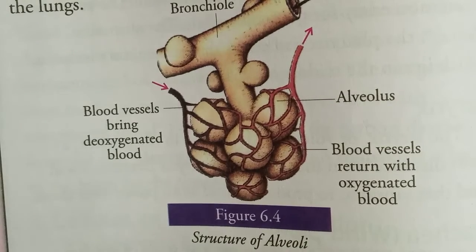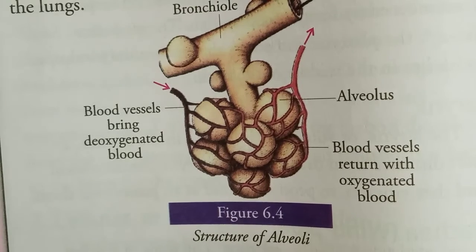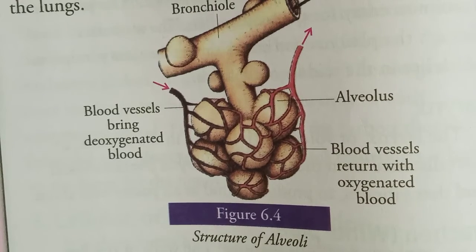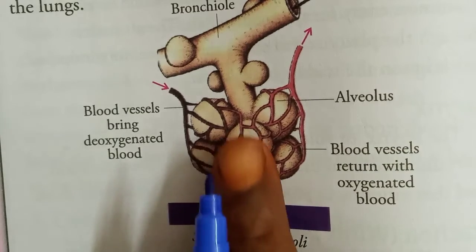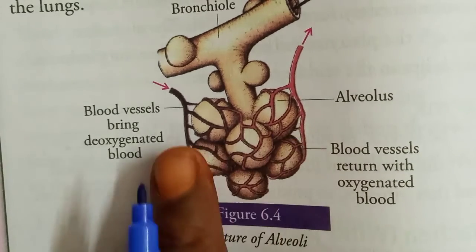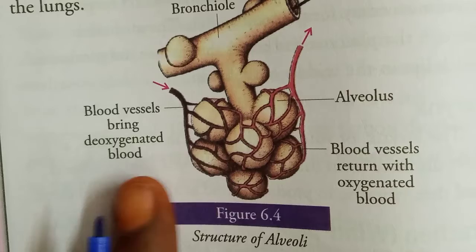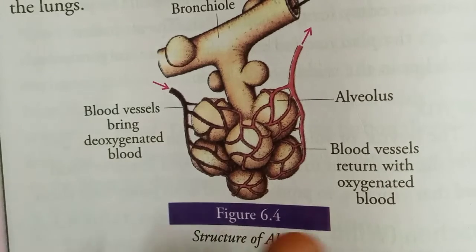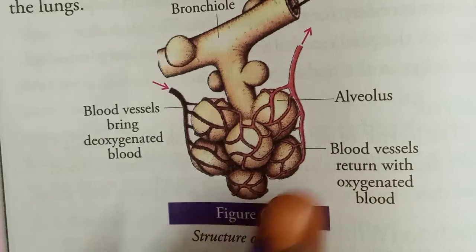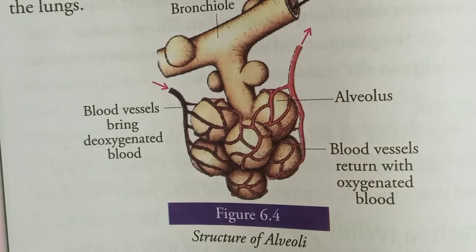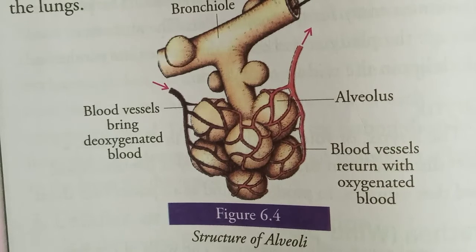See, children, this is the structure of alveoli, and the gaseous exchange occurs in the alveoli of the lungs. So here capillaries are present. See, blood vessels bring deoxygenated blood. Blood vessels return with oxygenated blood with the help of capillaries. These are the tube-like structures, or veins. So here the gaseous exchange takes place in the alveoli.